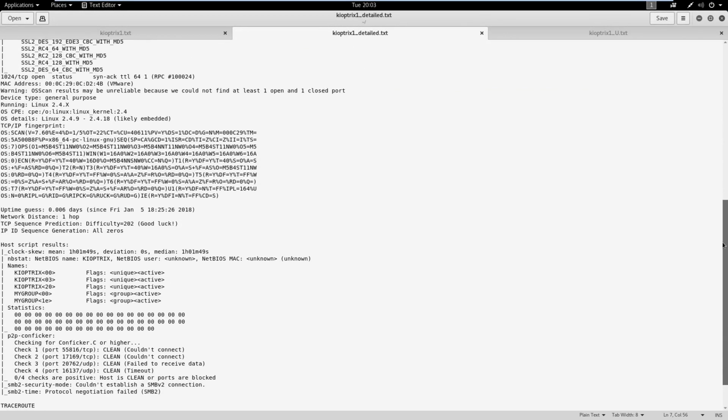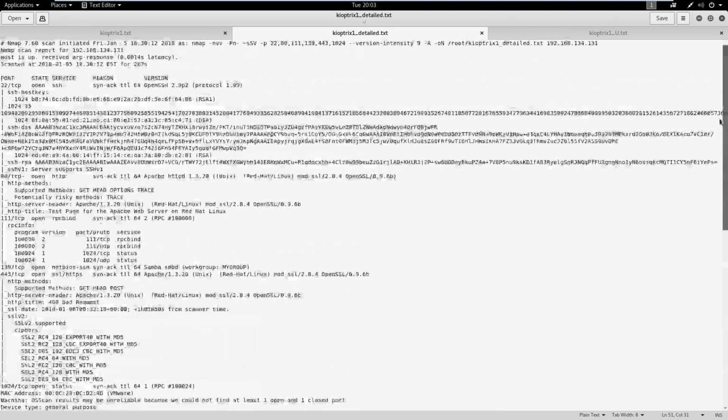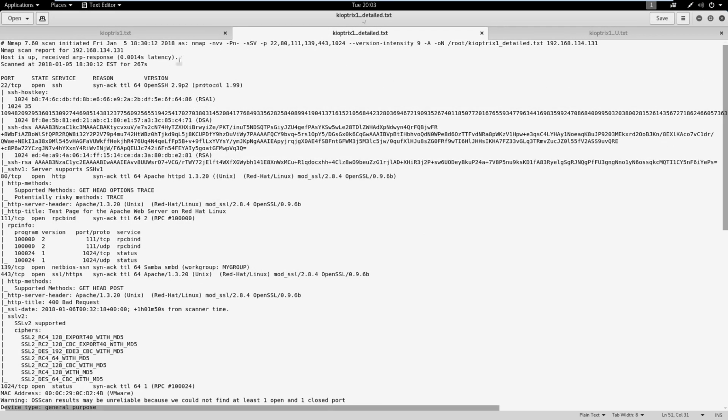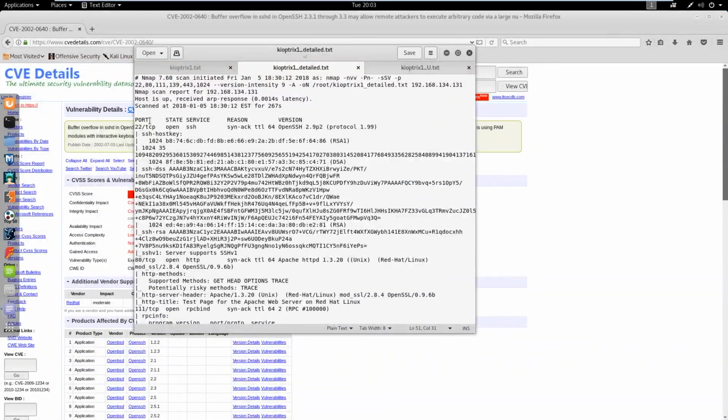Let's see if it gave us any kind of OS information. So it shows us that we're running a Linux 2.4. So it doesn't say that we're running OpenBSD, so that's probably not a good exploit. I'll tell you now that SSH exploits are few and far between, at least what I've found in the scope of this course. So you're not going to really find a lot of information here. There's a few other things you're going to want to enumerate, mainly from the terminal.